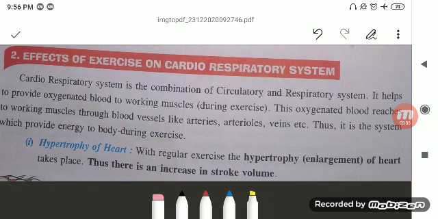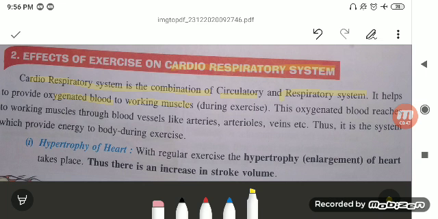Today we are going to discuss the effect of exercise on our systems, and the first we are discussing is the cardiorespiratory system. Cardio means your circulatory system, your heart, and respiratory means your lung-related system. So the cardiorespiratory system is a combination of the circulatory and respiratory systems, and this helps to provide oxygenated blood, which carries the oxygen to the working muscles during exercise.